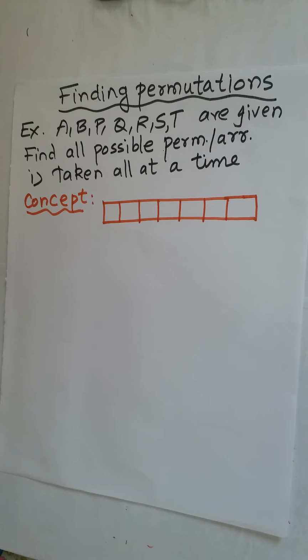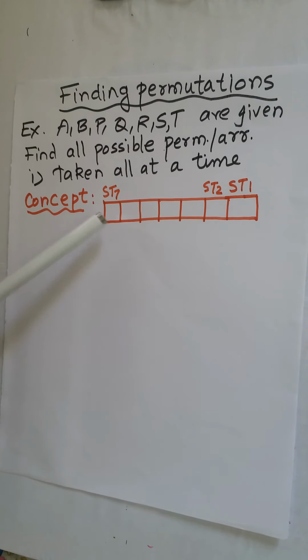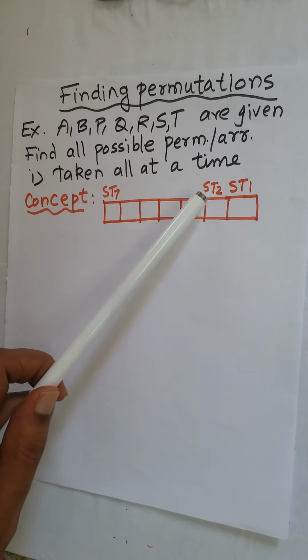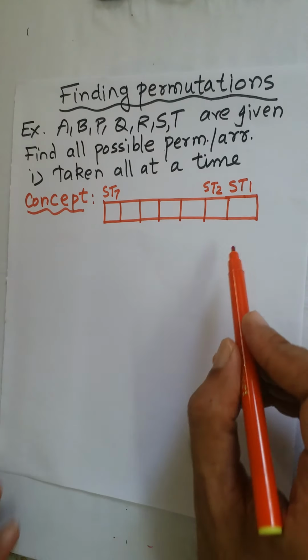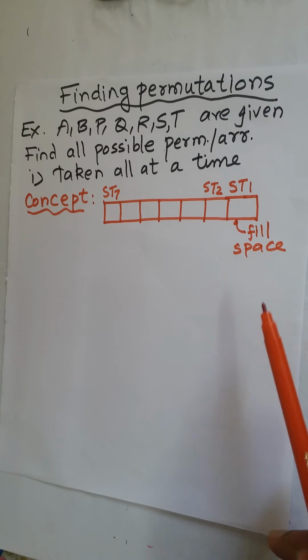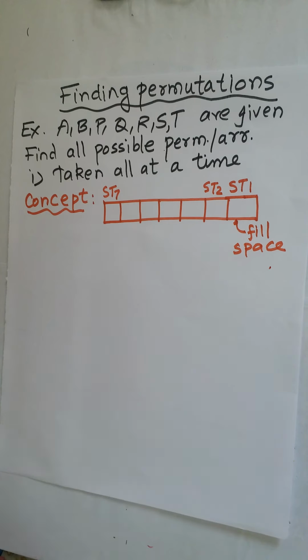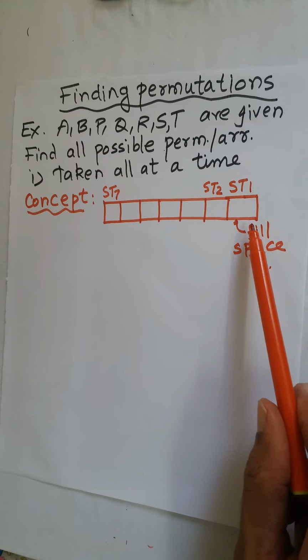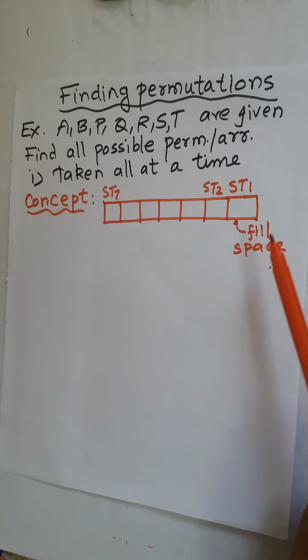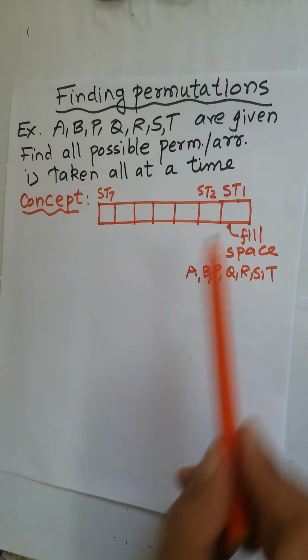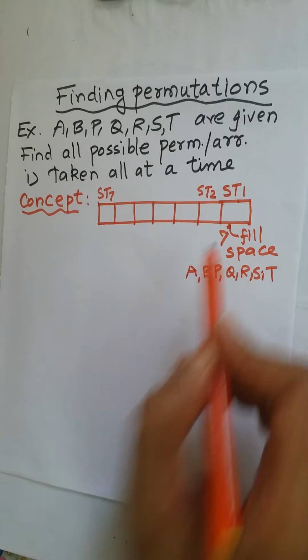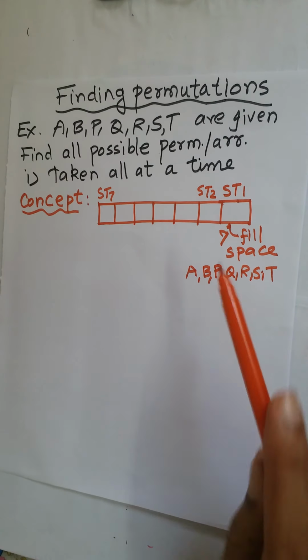So what we have is subtask 1, subtask 2, up to subtask 7. There are 7 subtasks, where each subtask is to fill a space by a capital letter. Okay. So if we start filling the first space, how many options do we have to fill it? Yes, we have 7 options to fill this space, or to do subtask 1.